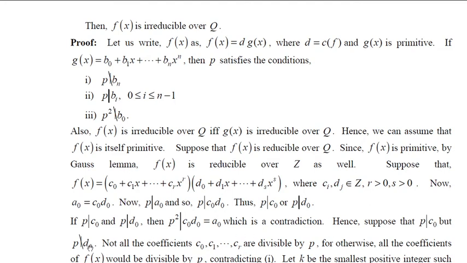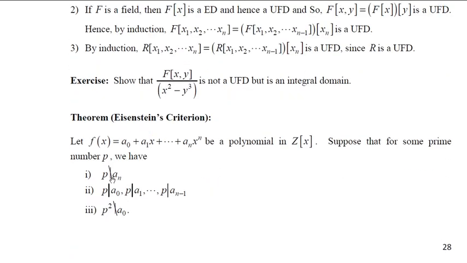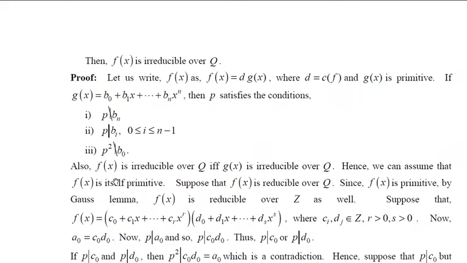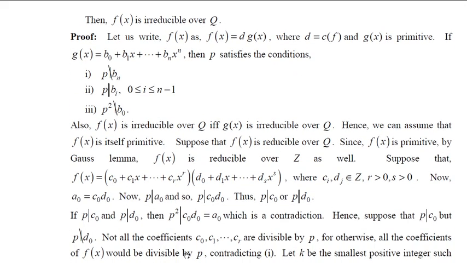And we should remember p divides c0 doesn't imply that p divides all the coefficients c0, c1, etc. up to cr. Why? If it divides all of them, then p will divide all the coefficients of f of x, which is a contradiction because p will not divide all the coefficients. P can divide a0, a1, etc. up to an minus 1, but p will not divide an. So p will not divide at least one coefficient.